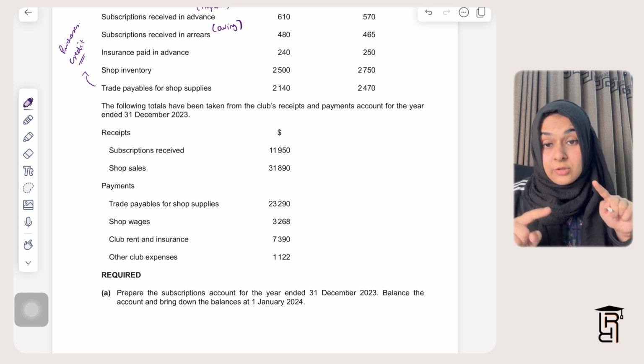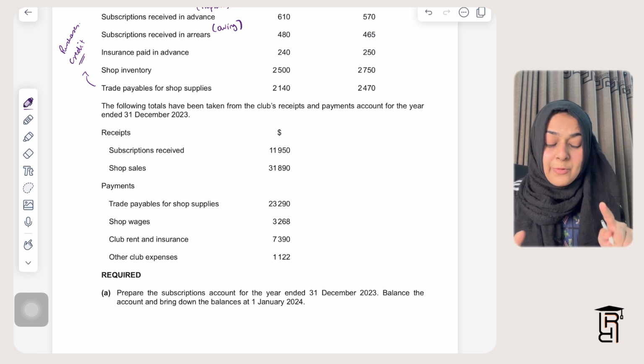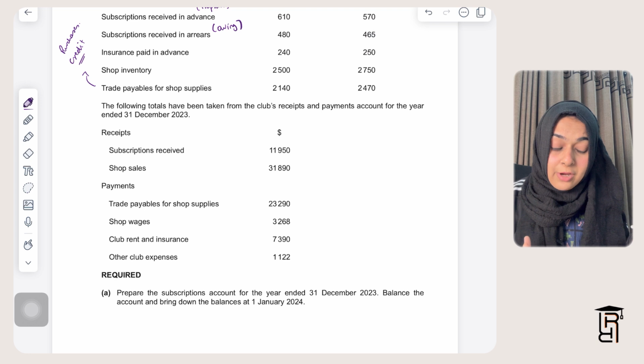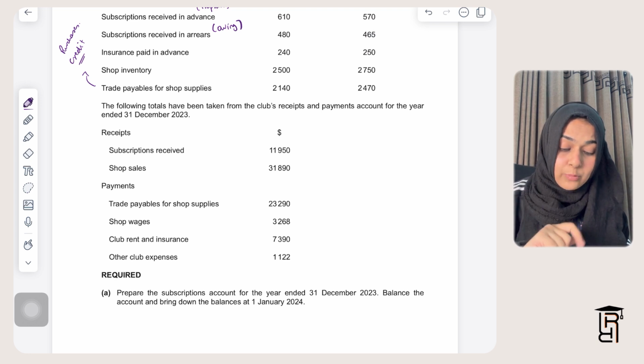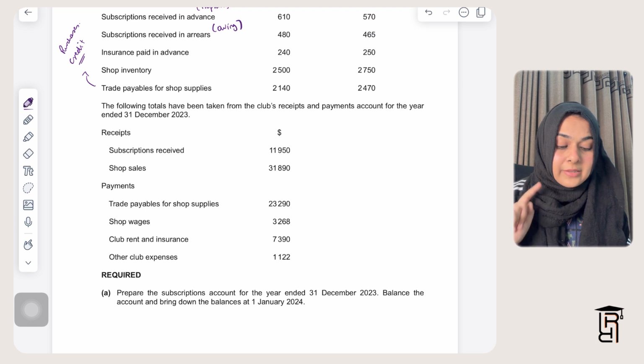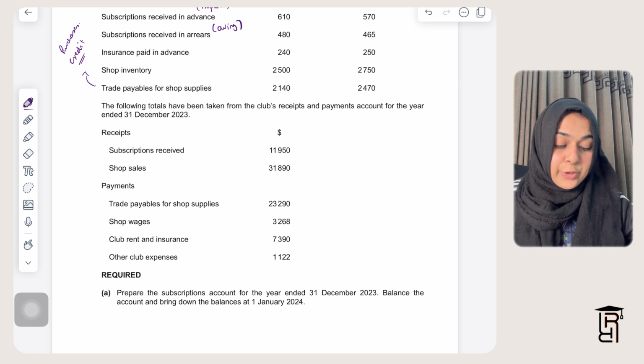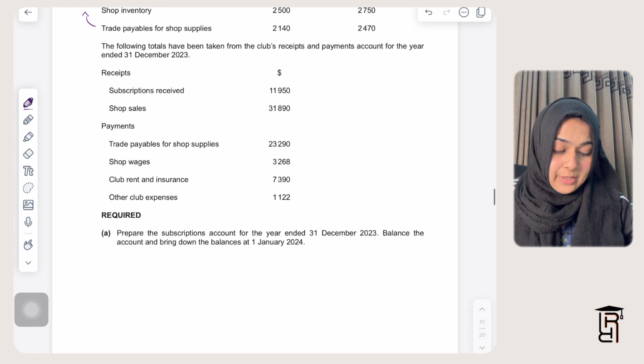It's not related to the shop, but the shop wages are entirely for the shop, and the trade payables for shop supplies is also for the shop income statement that we are going to make in one of the parts of this question. Other club expenses is 1122, that are general club expenses, not related to the shop.